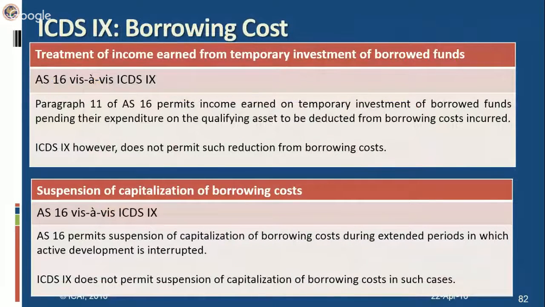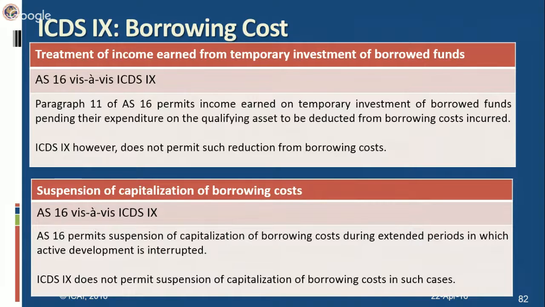Further, AS 16 permits, suppose you earn income from temporary investment of borrowed funds pending their expenditure on a qualifying asset. It is going to take some time before I incur the expenditure on the qualifying asset. In the meanwhile, I temporarily invest the borrowed funds to earn income. Then AS 16 permitted me to deduct that income from my borrowing costs. However, ICDS 9 does not permit such reduction from borrowing costs.